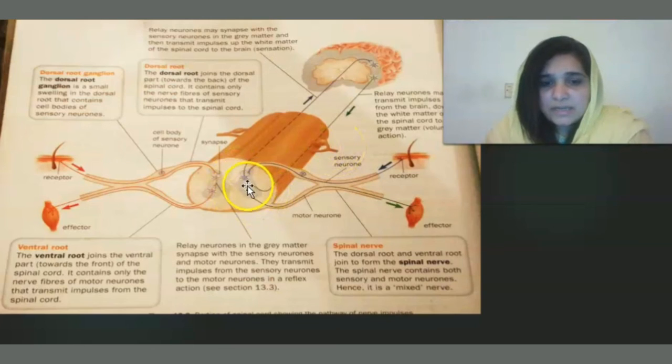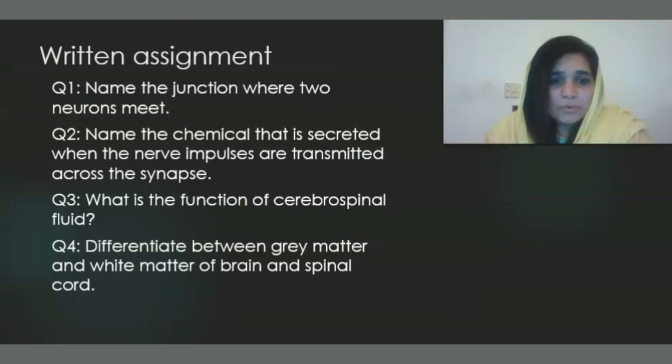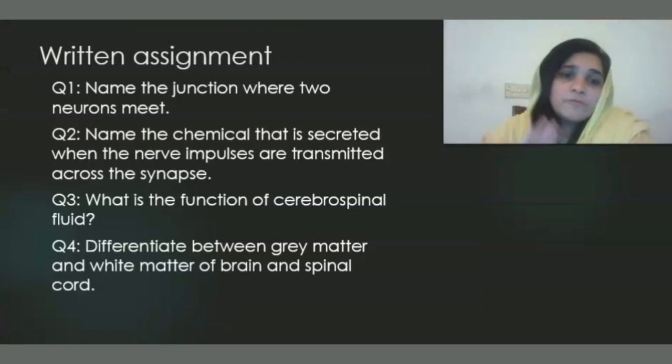So once in the gray matter, it will move with the help of the motor neuron and reach the effector, and the response is generated. So here is a spinal nerve. The dorsal root and the ventral root join to form the spinal nerve. The spinal nerve contains both the sensory and the motor neuron, hence it is a mixed nerve, as I have already discussed. So here is a written assignment for you.